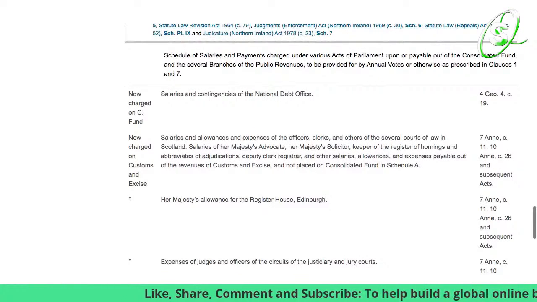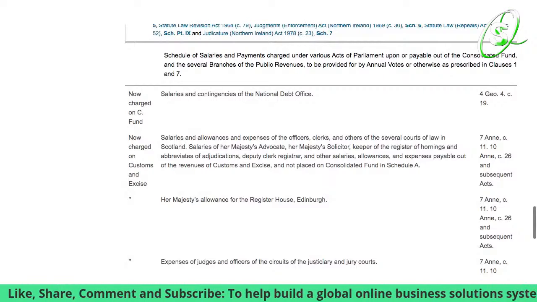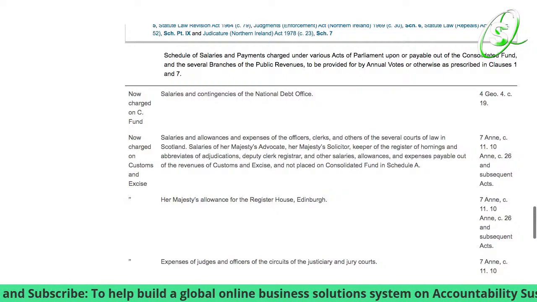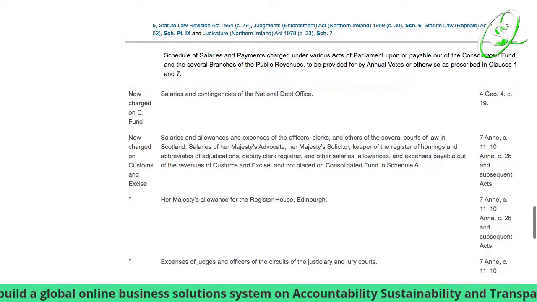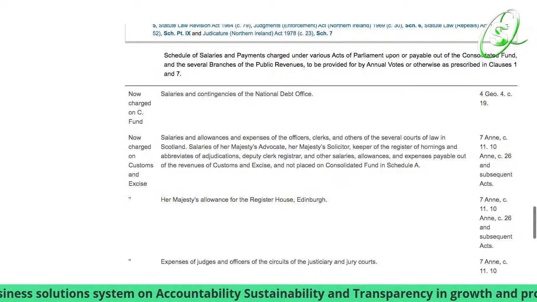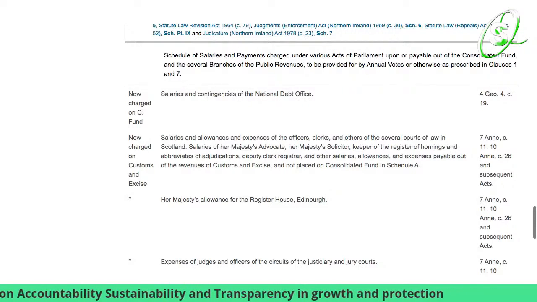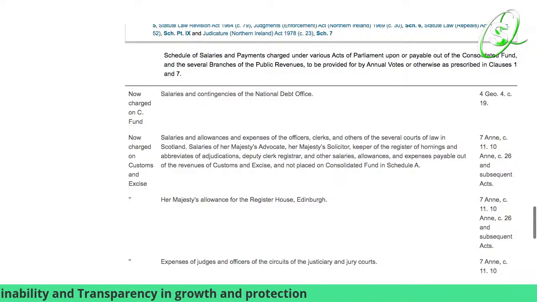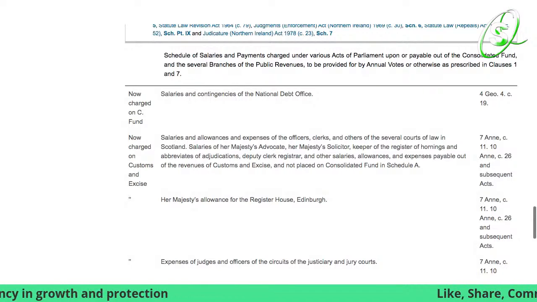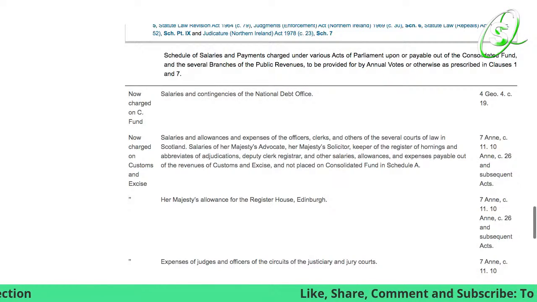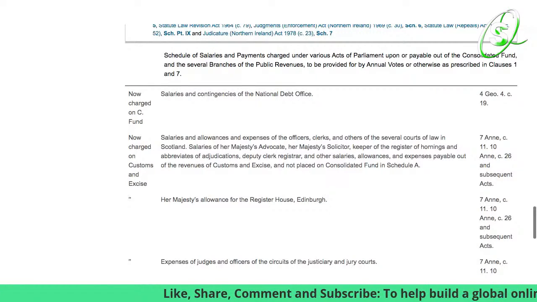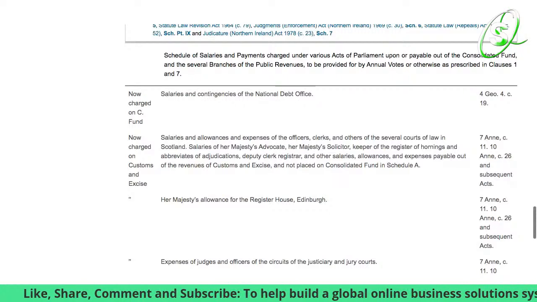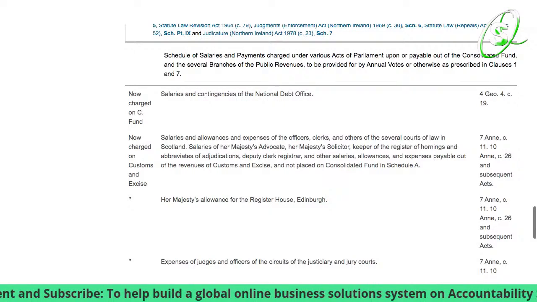So, for instance, all of these offices, all these places, are being paid by the public, by the consolidated fund. Salaries and allowances and expenses of the officers, clerks, and others of the several courts of law in Scotland.